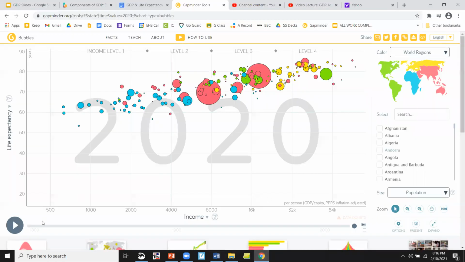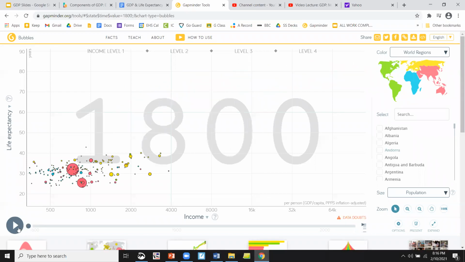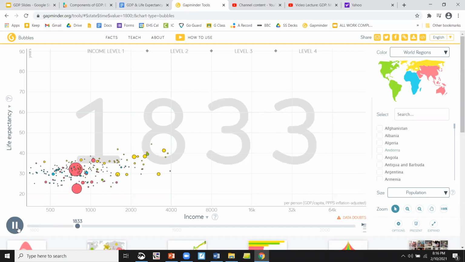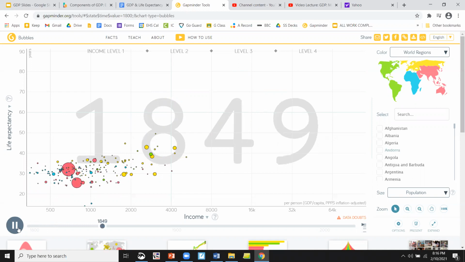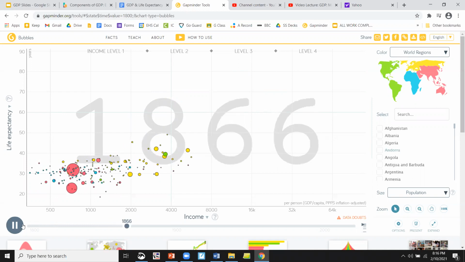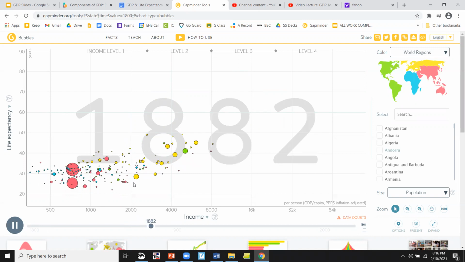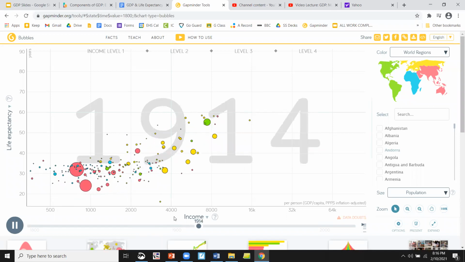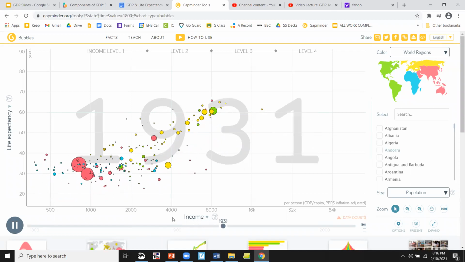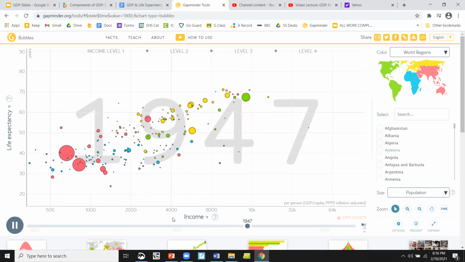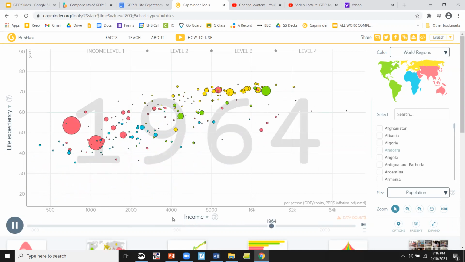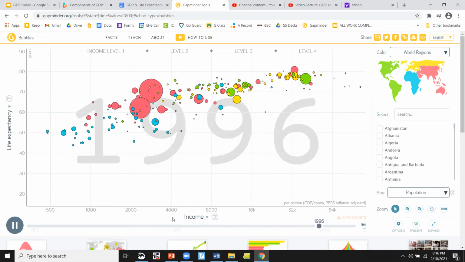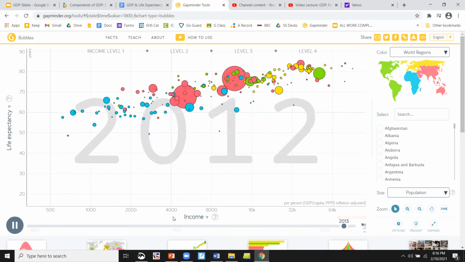So I'm going to go back and play that from start to finish for you, just so you can see it all in motion, because it's pretty cool. And you'll see some of the money shifts when you have famines and other things. Some of these things are probably famines when they drop down, when you have a civil war in a country, World War I, World War II there. Really interesting to watch. This is a great tool. You can go in and watch individual nations and see how they change in different regions and things like that as well. So that's what we see for our shift.